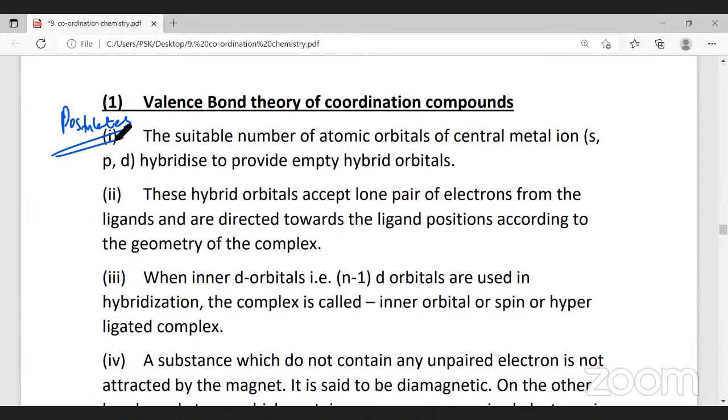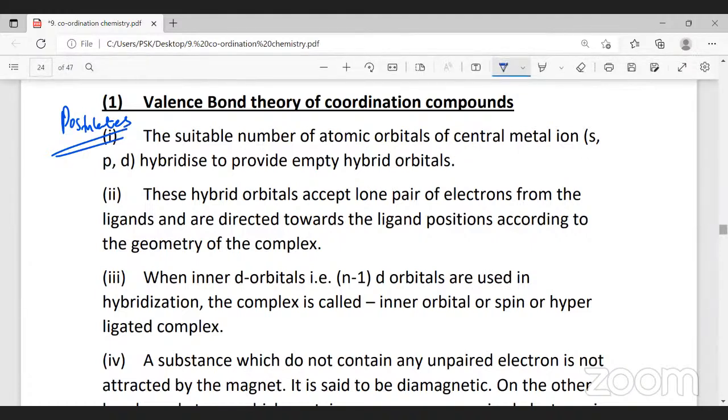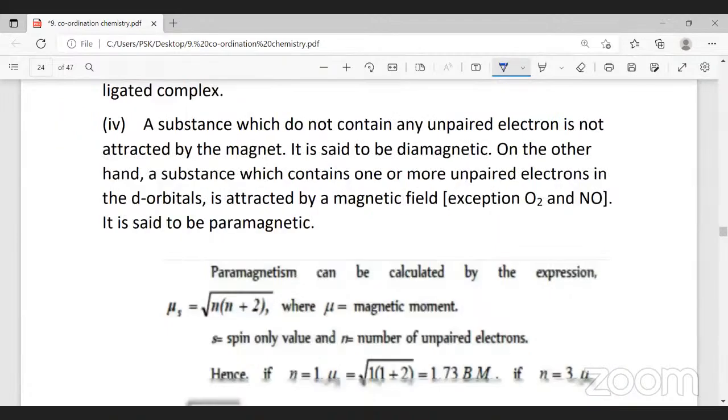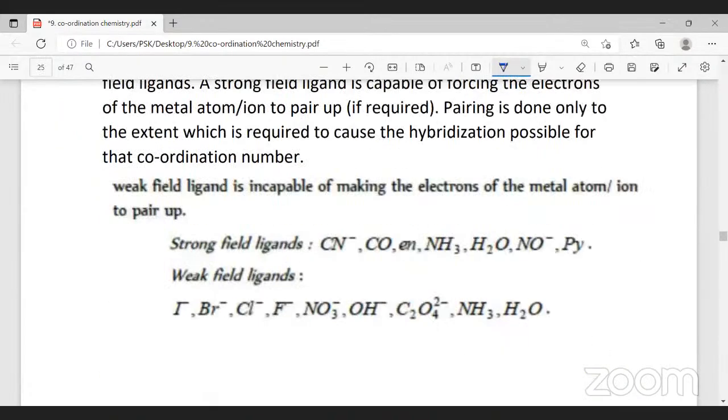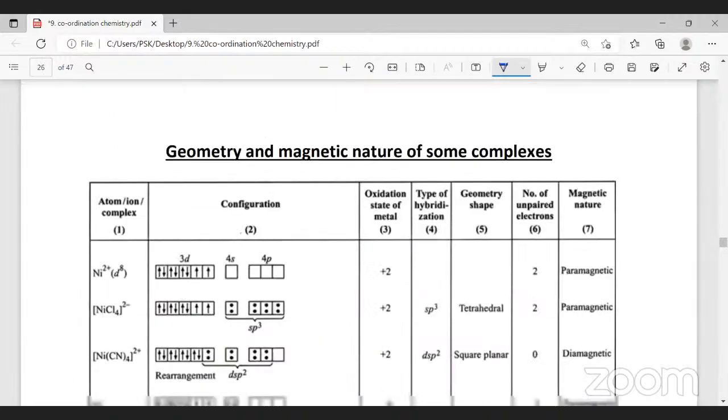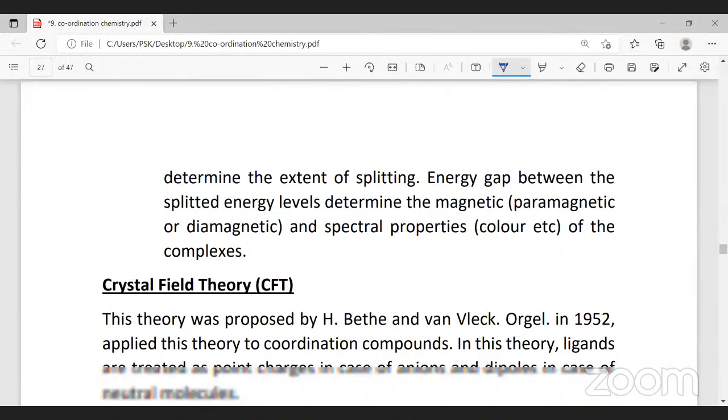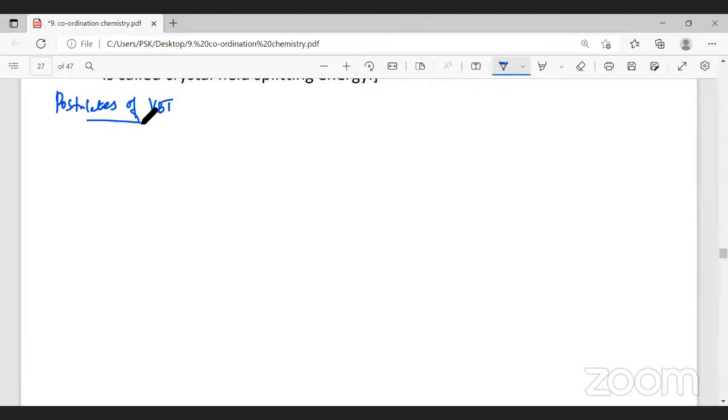All right. So here they've not given in detail. It's not typed in detail. I'll teach you. I'll just check where there's a place. Yeah, there's no place here. Yeah, here. Now, postulates of valence bond theory. Valence bond theory is abbreviated as VBT. So predicting the structure of certain complexes based on valence bond theory.